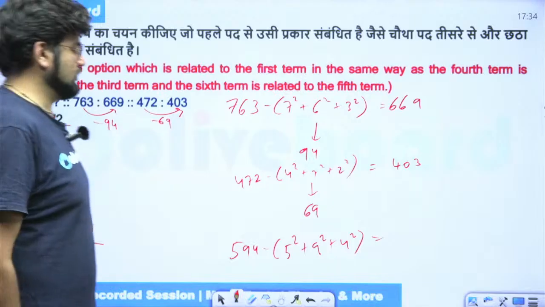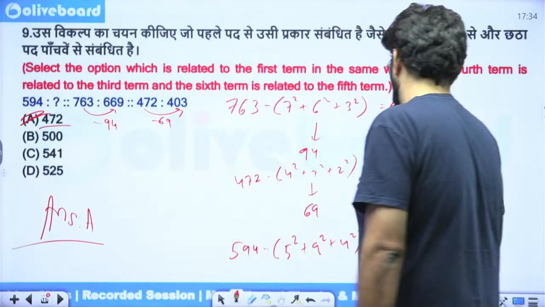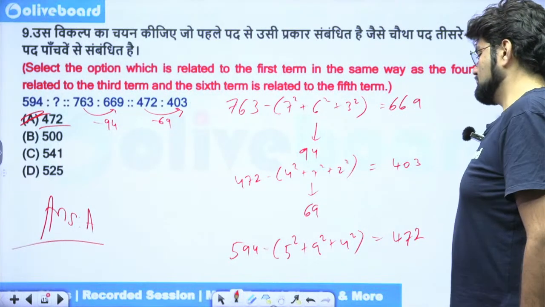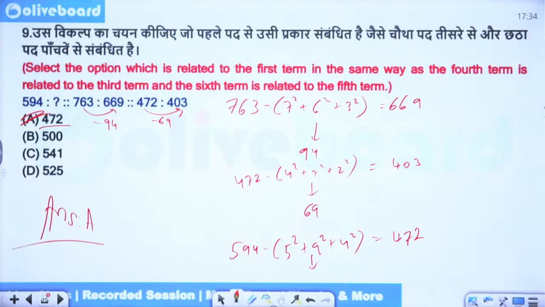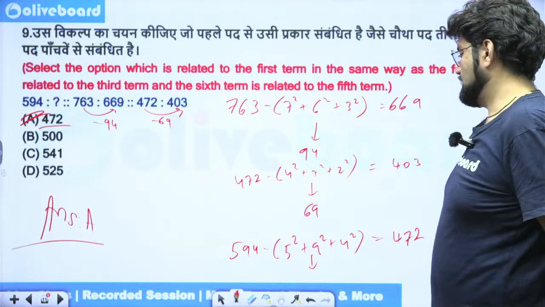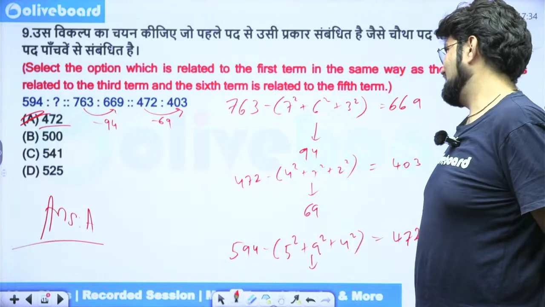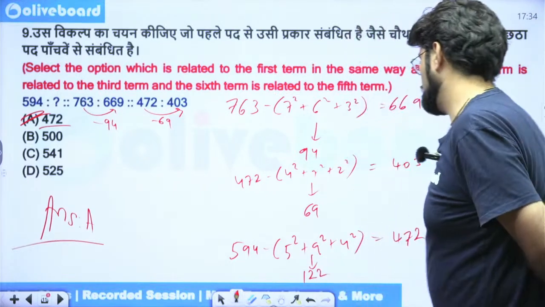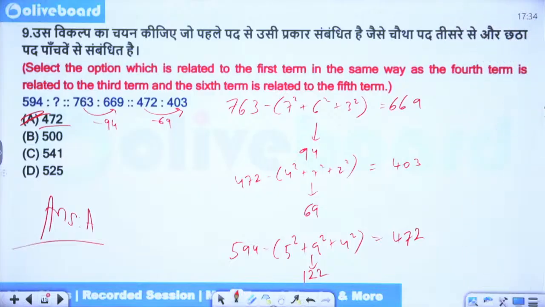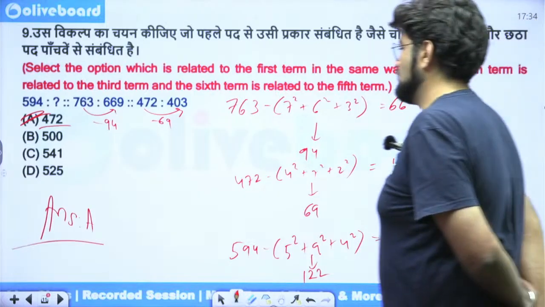Don't end up solving the whole thing. But just for the sake of it, if you want, 25 and 16, 25, 16, 41 and 81, 122. Okay. Next.